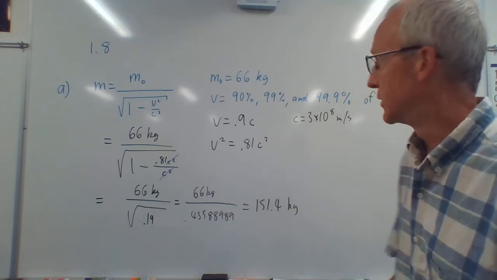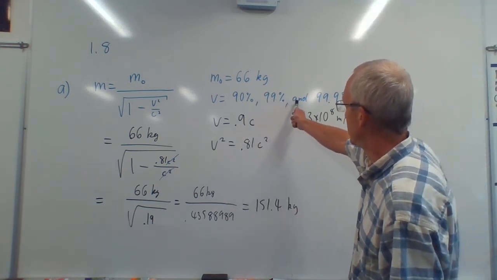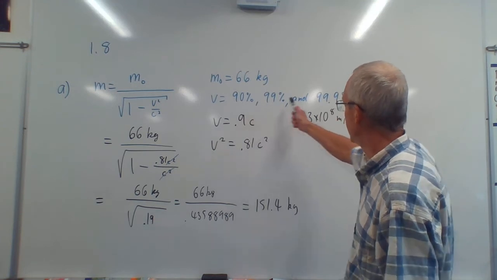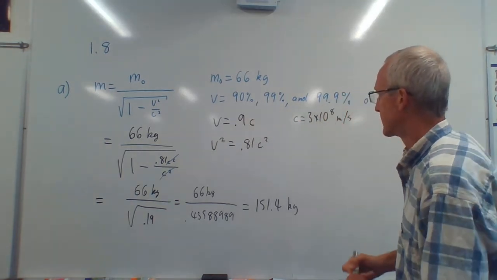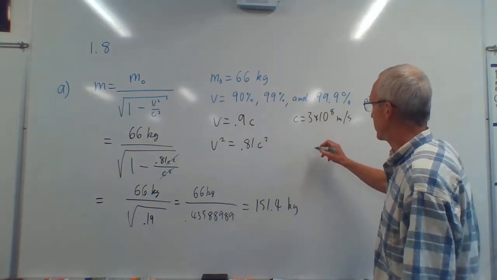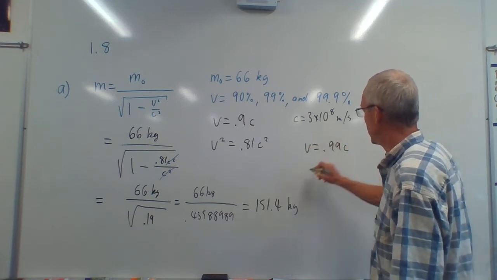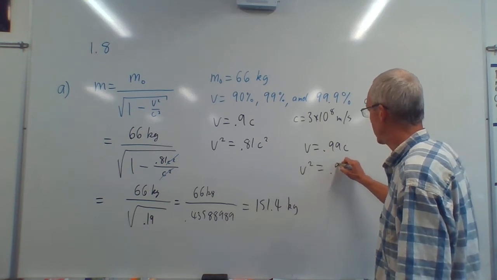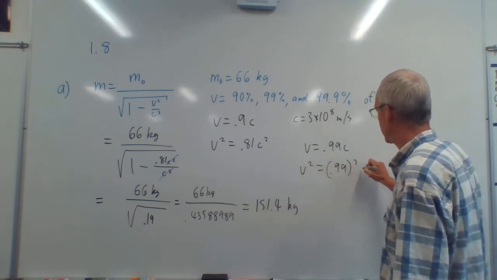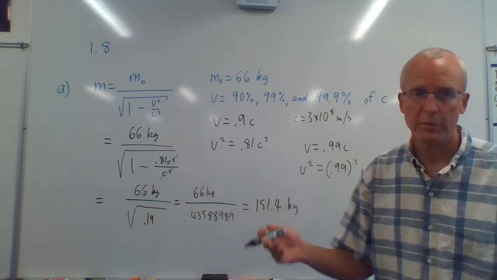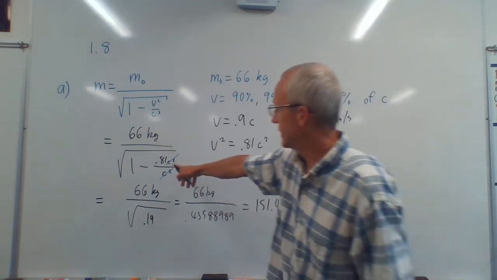Okay, now you do the exact same thing with the other ones. Here it's 99 and here it's 99.9. So here you'd say for the second one, V is 0.99c. V squared is 0.99 squared times c squared. Whatever that is, plug that in, do the same thing.